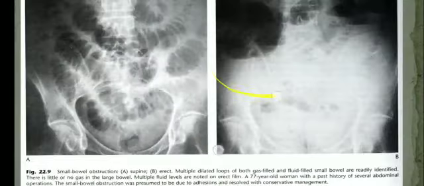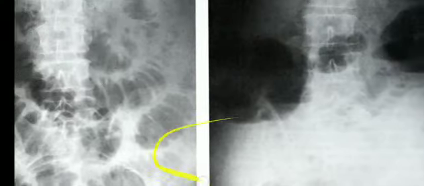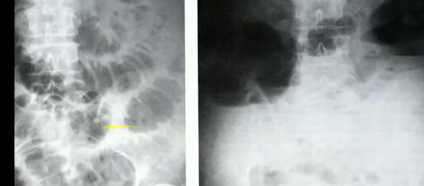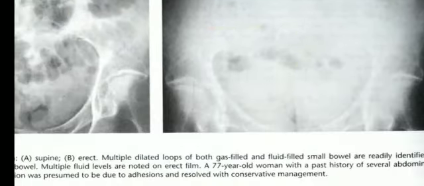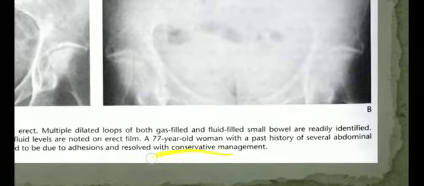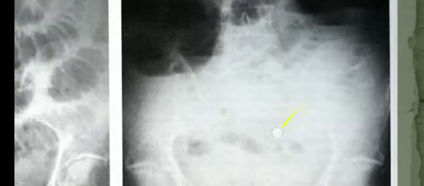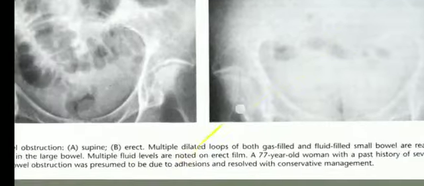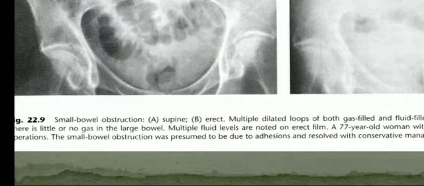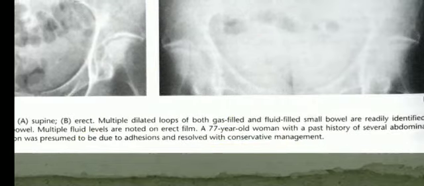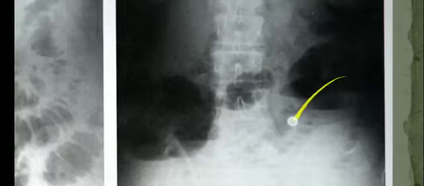These multiple dilated bowel loops are easily identified in these X-rays. There is little or no gas seen in the large bowel. Multiple fluid levels are noted on the erect film.